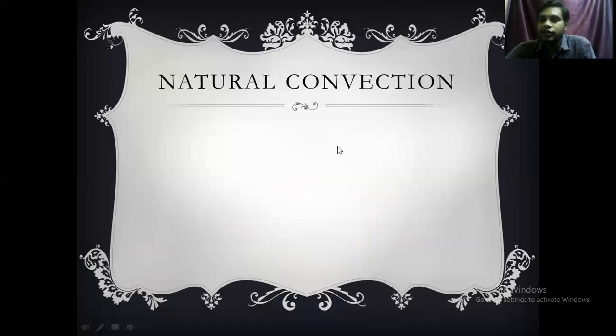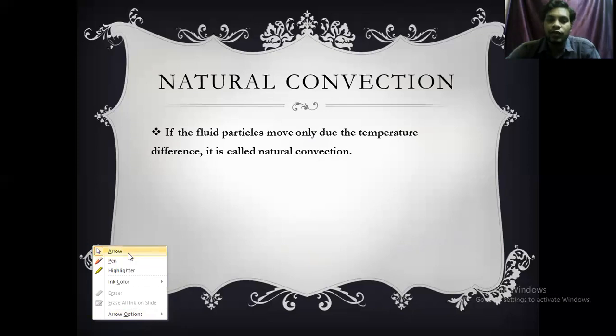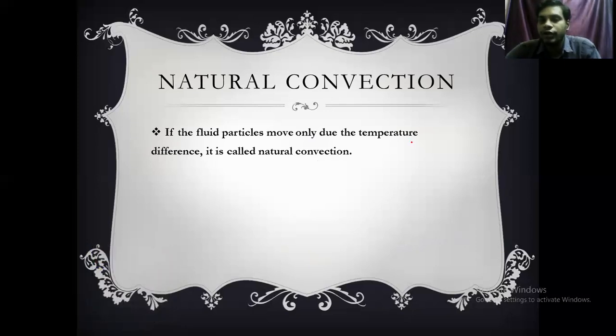Natural convection doesn't require any external motor or engine. If fluid particles move only due to temperature difference, it is called natural convection. So here the fluid particles travel from one body to another only because of temperature difference. For example, let us say this is a campfire and this is the heat energy around it, and you just stand here.